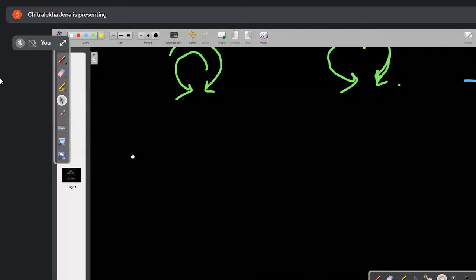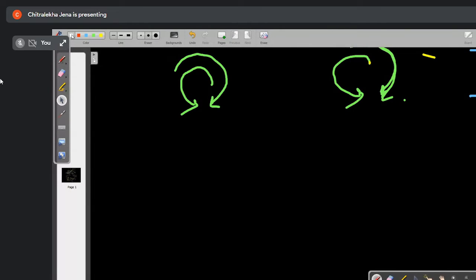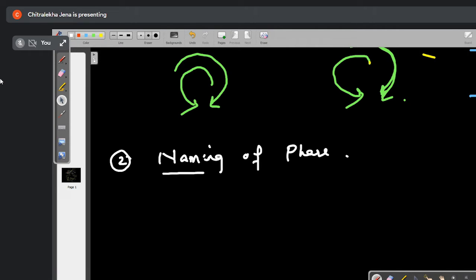Another thing I am telling you, naming of the phases. One is your phase sequence, another one is naming of phases. So I will be naming RYB. In some books it will be 1, 2, 3. In some books it is written as A, B, C. Any one you can name.